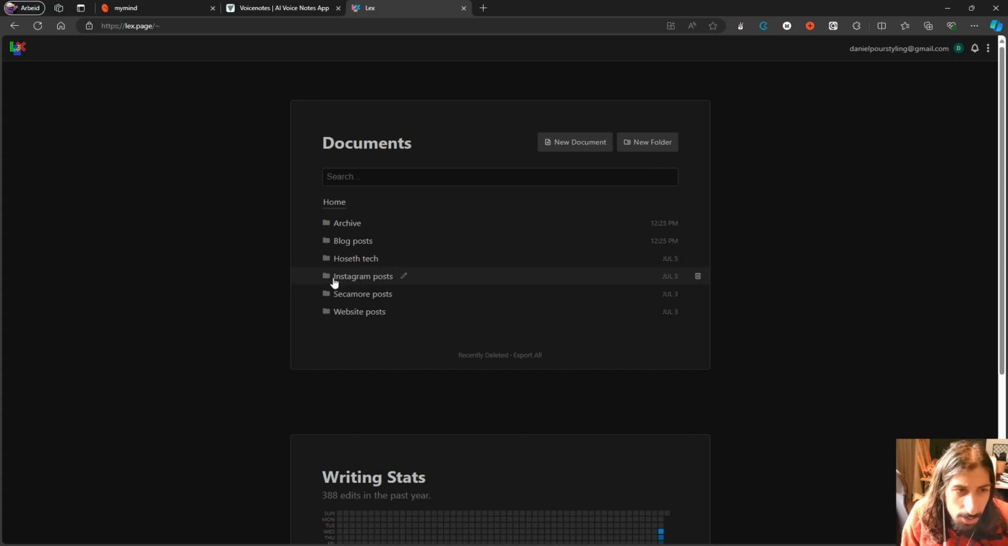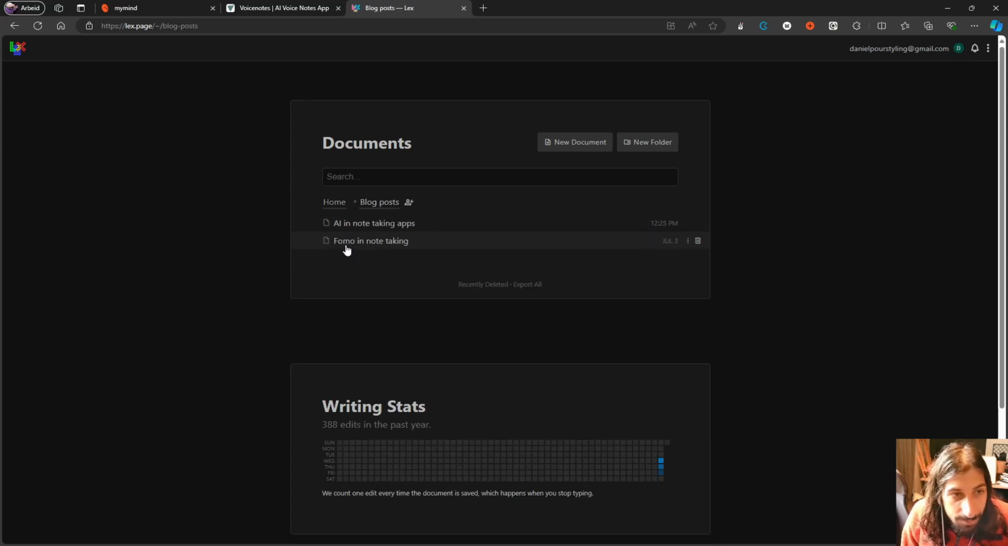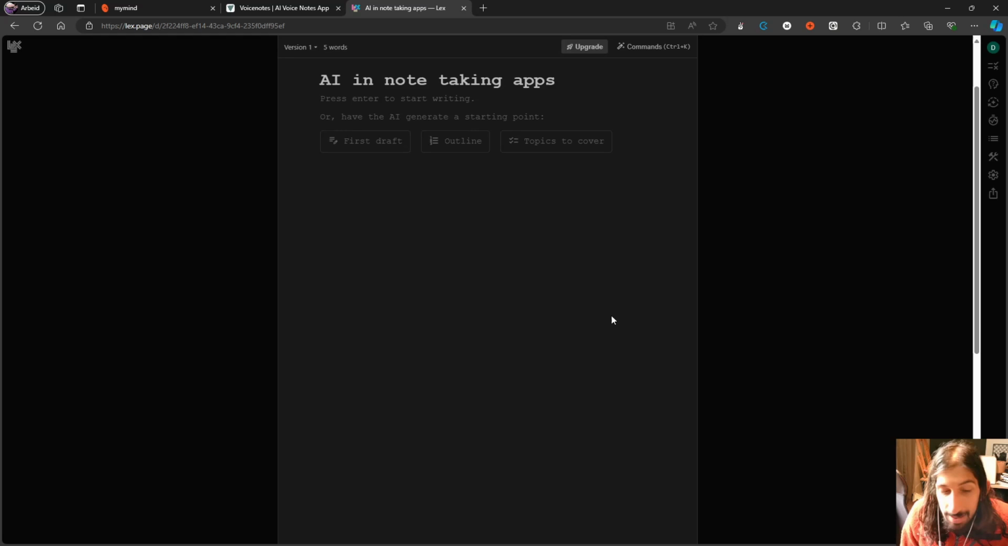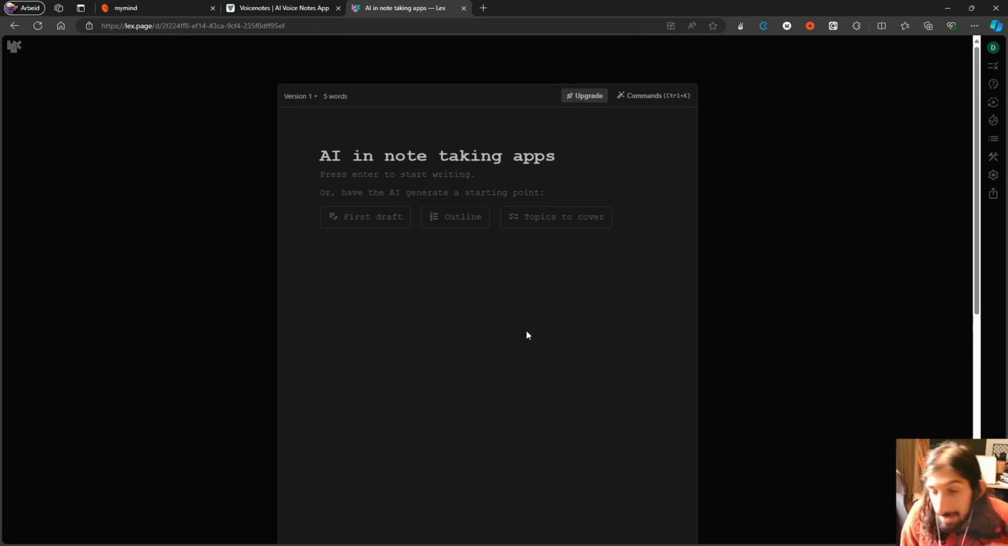I love the UI UX of it. I think it has a beautiful user interface for writing as well. And just in general, I think it is a really good writing application.